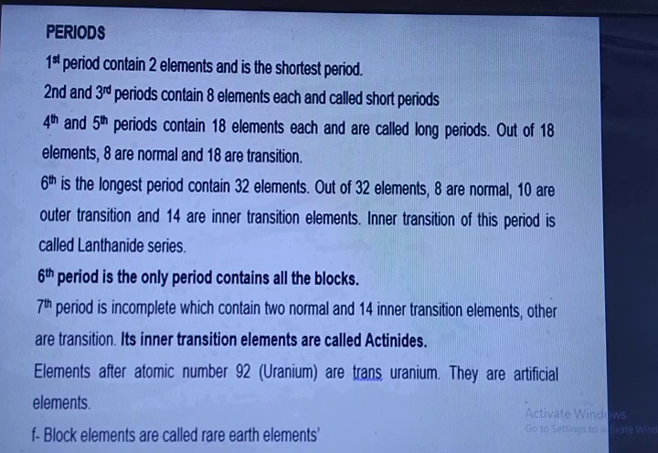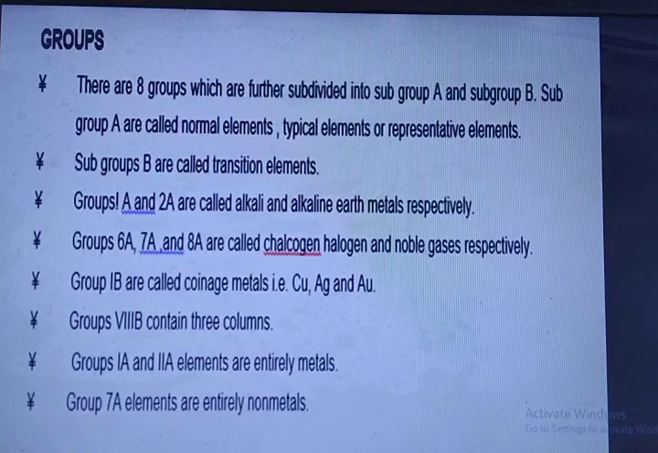The seventh period is incomplete, which contains 2 normal and 14 inner transition elements. Others are transition. Its inner transition elements are called actinides. Elements after atomic number 92, uranium, are transuranium elements; they are artificial elements. F block elements are called rare earth elements.